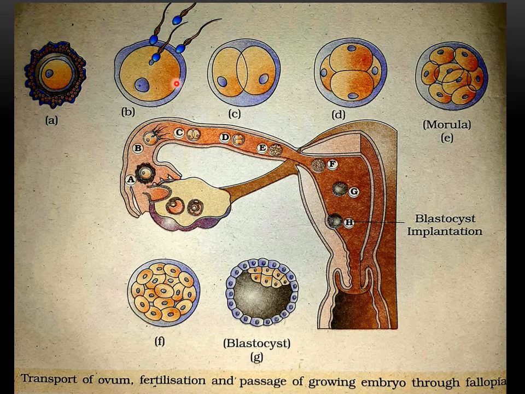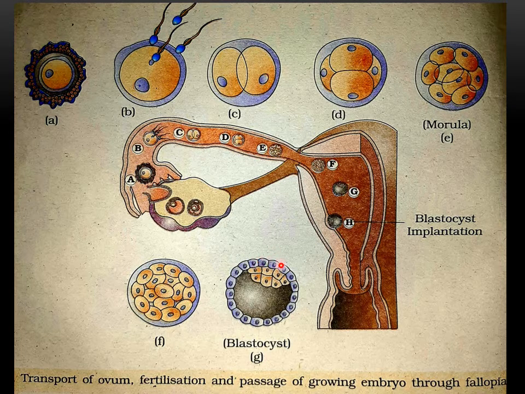The zygote will undergo mitosis, cleavage to form first the 2-celled stage, then 4-celled, then 8-celled and then the 16-cell stage. These cells are called blastomeres and the 8 to 16 celled structure is called morula. Later, the cells inside the morula will rearrange to form an outer trophoblast and an inner cell mass. There is also a fluid formed here which is called blastocoel. This structure is called blastocyst.